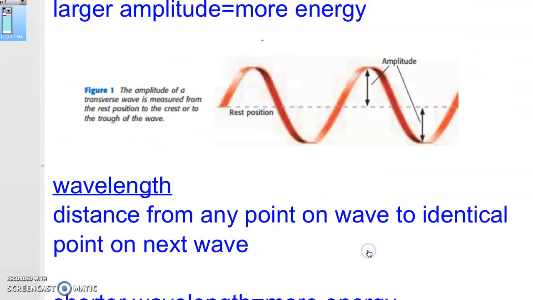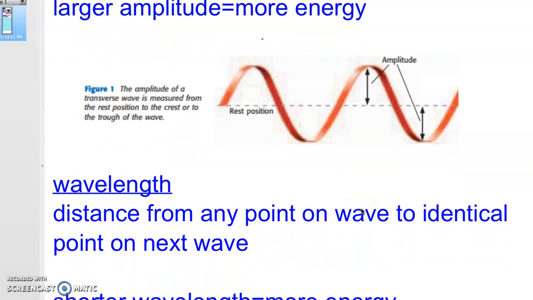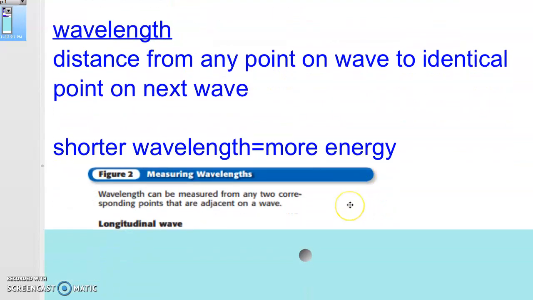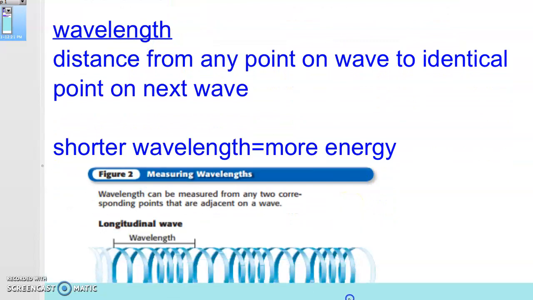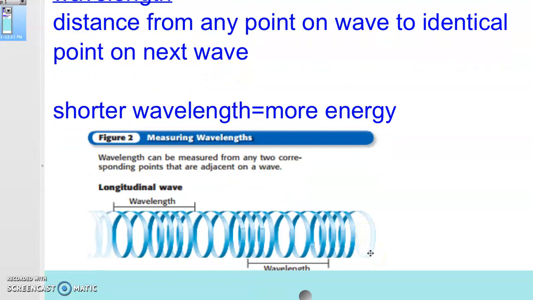So one thing I want to mention that I didn't up here is that the larger the amplitude, so the farther away it is from that rest position, right, the more energy that wave carries, and that's going to be important later. And then when you think about the wavelength, so again, crest to crest, trough to trough, you can see that the shorter the wavelength, the more energy the wave has. So it's a little bit different.